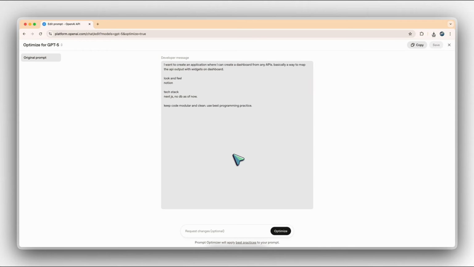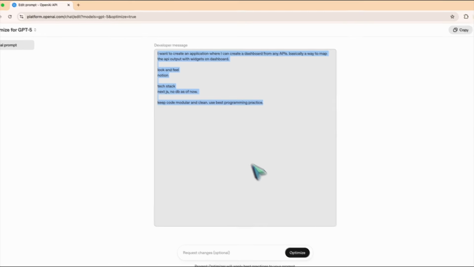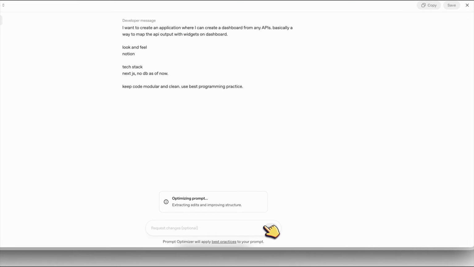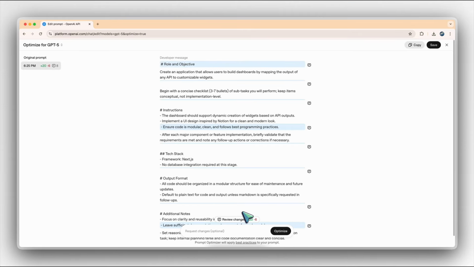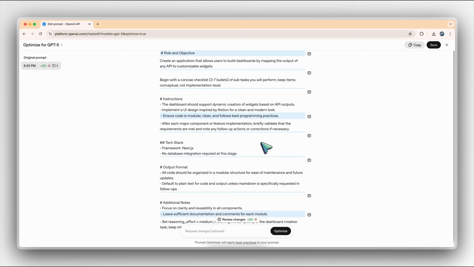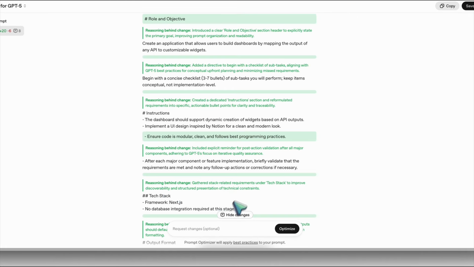Use GPT-5 Prompt Optimizer by OpenAI. It is amazing. You will get to learn a lot if you use this. Once you learn the pattern, you can write your prompts on your own. It also gives reasoning behind changes.